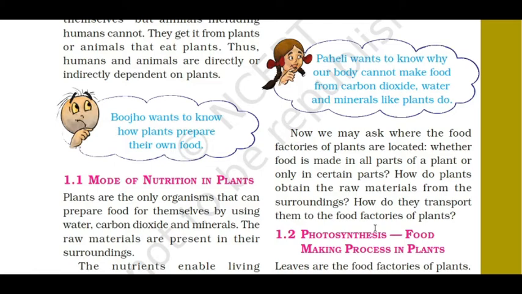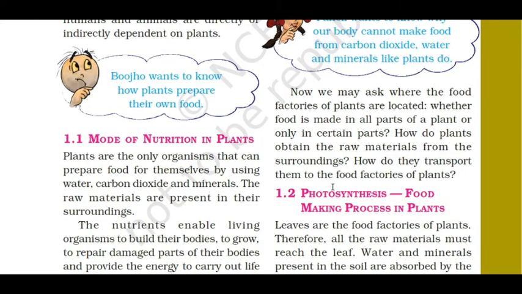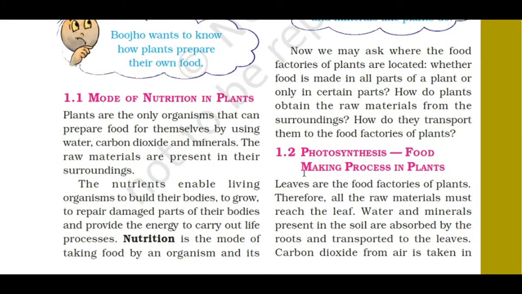To have a clear idea about this preparation of food in plants, we are stepping into the topic of photosynthesis. Already you all know what photosynthesis is. It is the food making process in plants. Plants prepare their own food with the help of water, carbon dioxide, sunlight and chlorophyll, and this is called photosynthesis. We already know this topic. Okay, leaves. Let us see in detail.